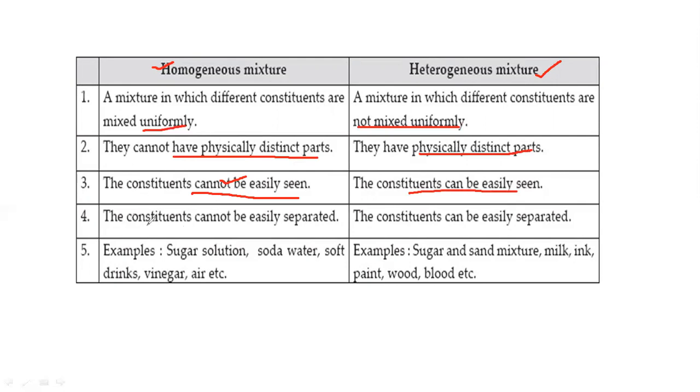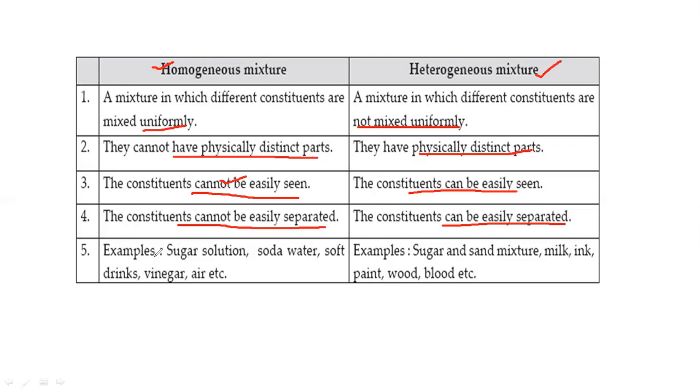The constituent particles in homogeneous mixture cannot be separated so easily as in the case of heterogeneous mixture, as we can separate the oil from water easily, unlike separating the sugar from water.